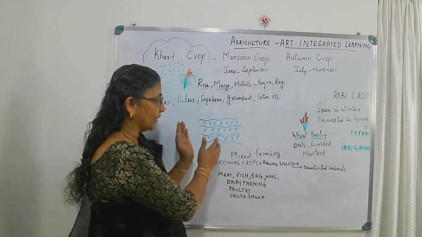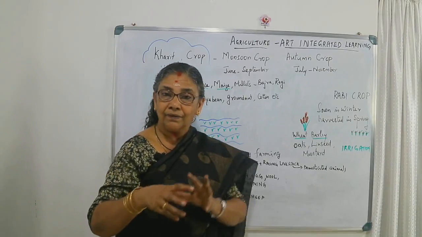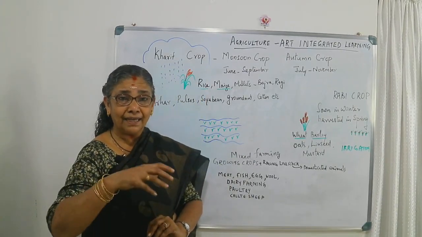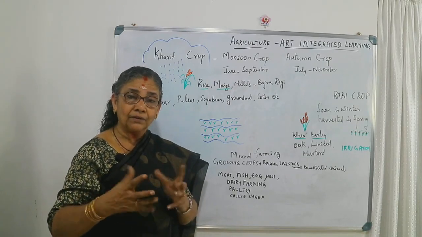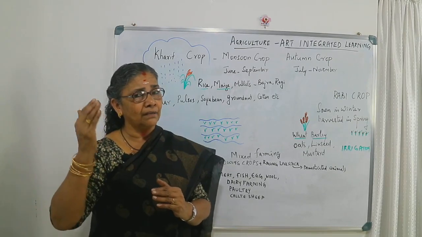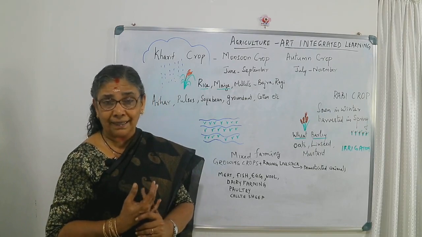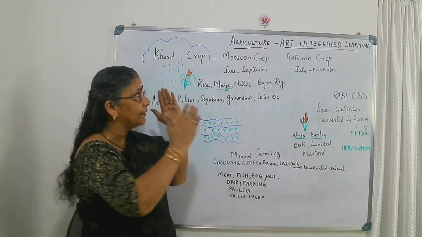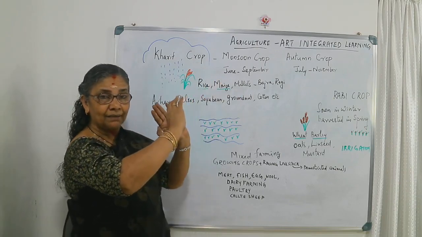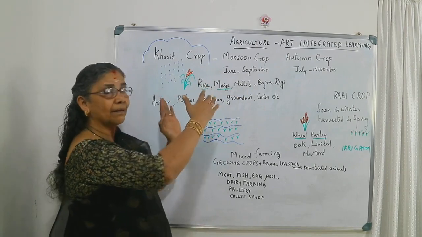Alluvial soil is best for rice, and some water is needed for the growth of the crop. Only during the harvesting season do we need more sunlight and higher temperature. So keep in mind the rainy season, and through the visual arts, 3-dimensional or 2-dimensional, keep in mind what will happen to the Kharif crop.